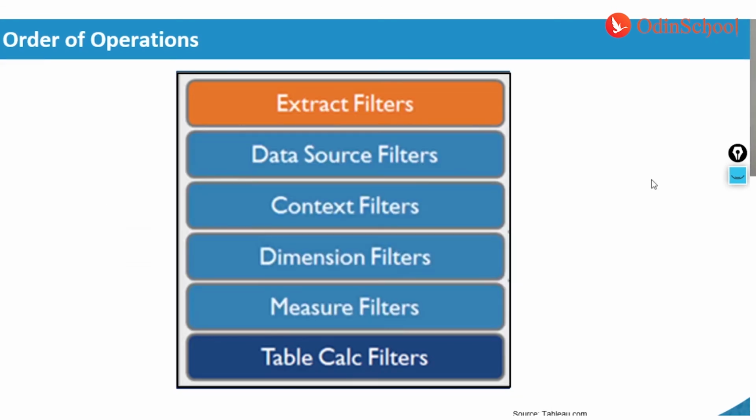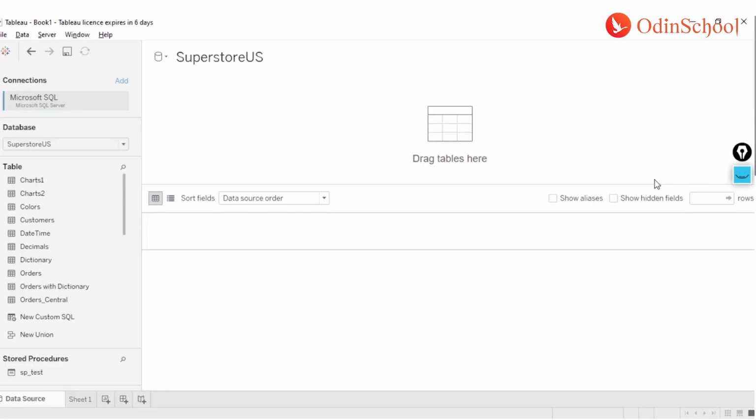All right, so let's see what are the different types of filters, as I mentioned. To start with, let's start with the extract filter first. So for this, let me navigate to our Tableau workbook, and here I have connected myself to a SQL database where we have various tables from a database named Superstore US.